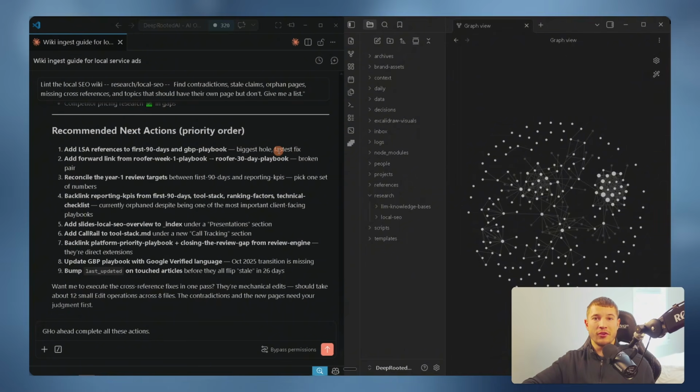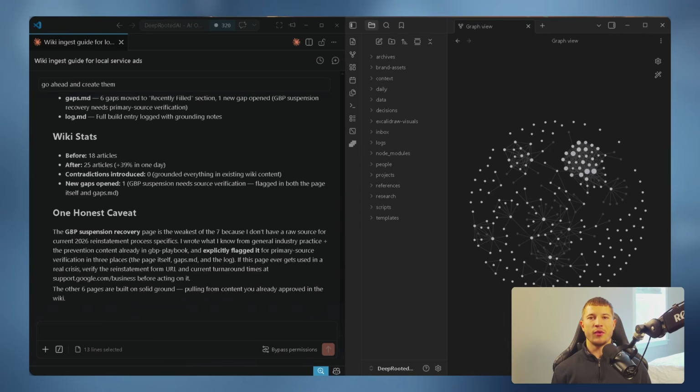And you already know what I'm going to do. But to maintain your wiki, it's as easy as typing in one prompt. And it gets even easier because you could just create a skill and have that skill run on a schedule. That way, once a week, your wiki is completely up to date, checks for any contradictions, and maintains its healthy appearance. So just a forewarning, if you build one of these wikis out and you don't lint it, your wiki will decay and you'll be getting bad information, or at least not the best information that you could get.